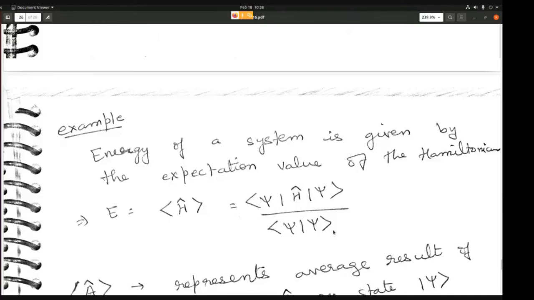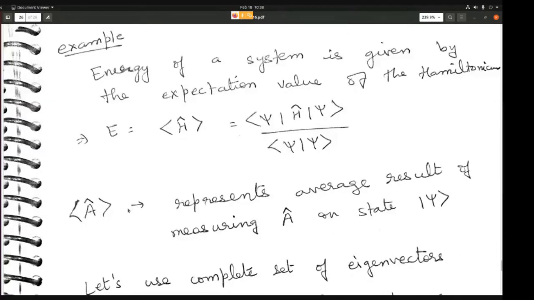So the angular bracket, and within the angular brackets we are writing the operator. This is called the expectation value. This represents the average result of measuring A on the state psi, which I've already told you.